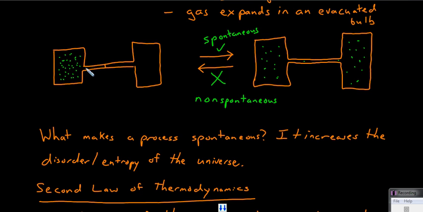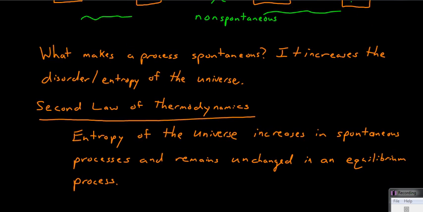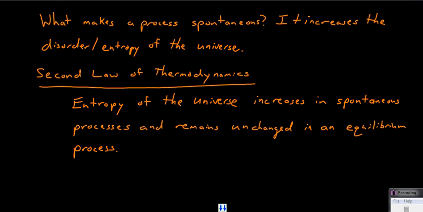As an example here, this reaction, going from here to here, it occurs spontaneously to the right because it spreads your compounds out. They're more disordered. They're moving about more randomly. They're further from each other. We'll talk more about entropy later, but this is the key thing which is mentioned in the second law of thermodynamics. The entropy of the universe increases in spontaneous processes and remains unchanged in an equilibrium process.